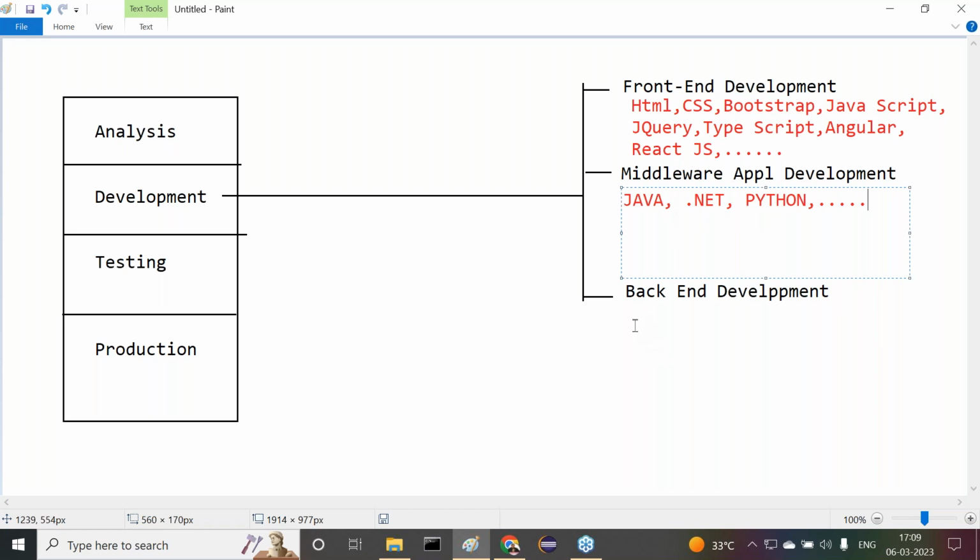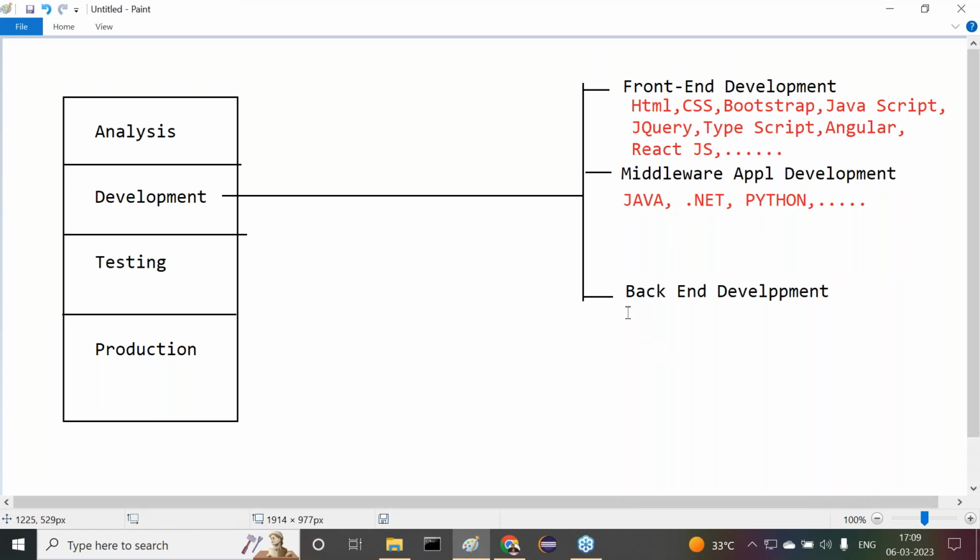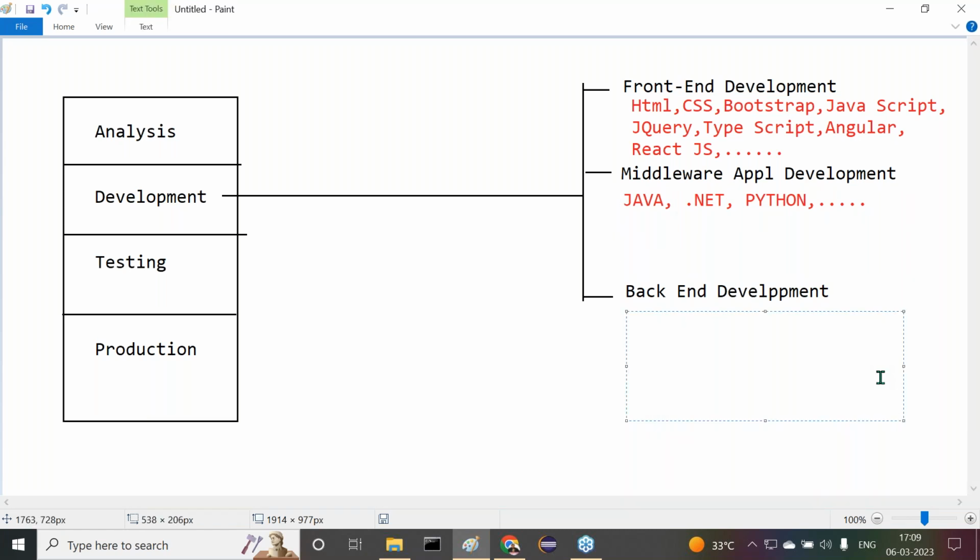Then after this, back-end development, the database implementation part. What are the databases we need to understand? Maybe Oracle, or MySQL, maybe SQL Server, and so on. So many back-end related technologies are available. We have to understand either of them. I'm telling the overall picture, what we have to do in the project implementation. All right, that's okay.